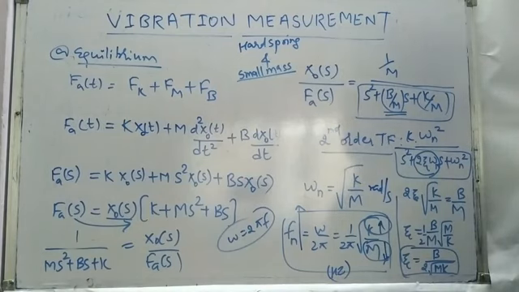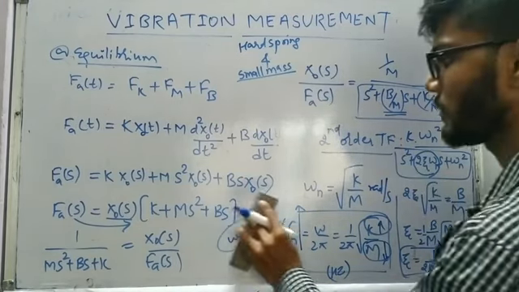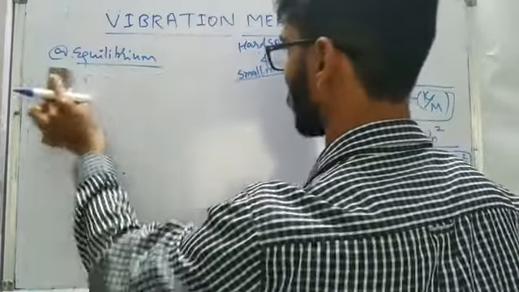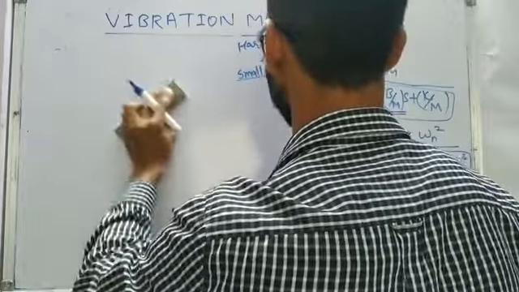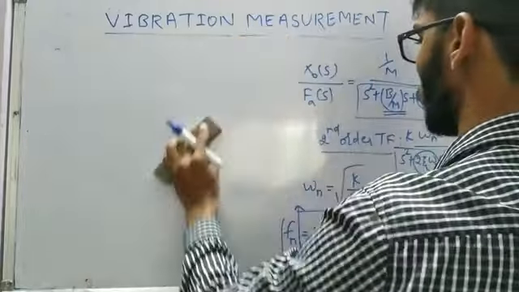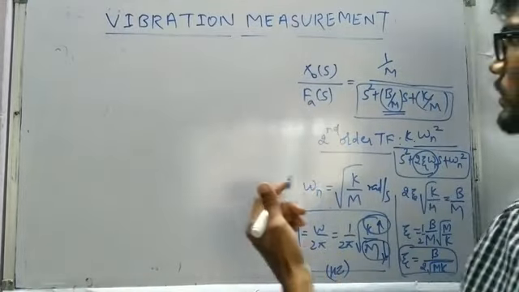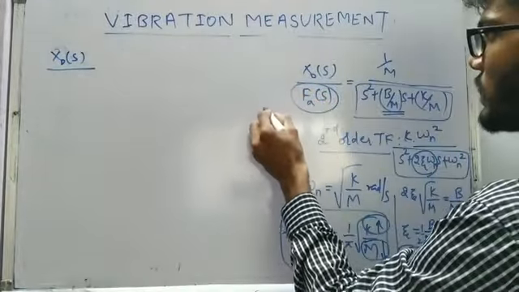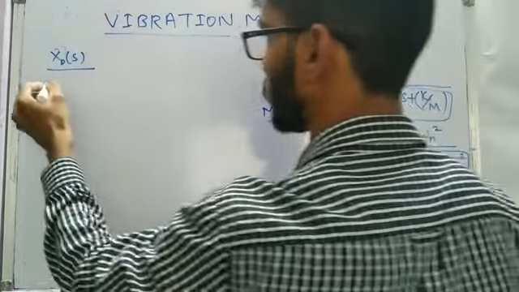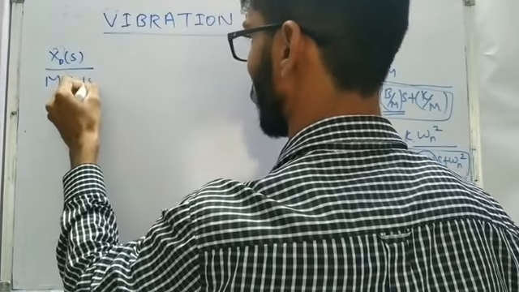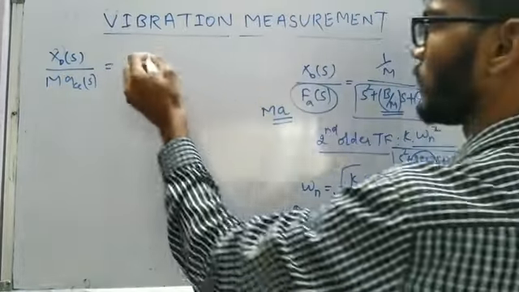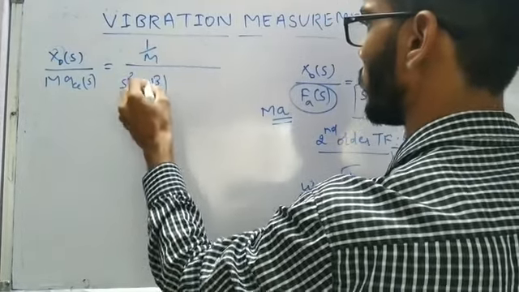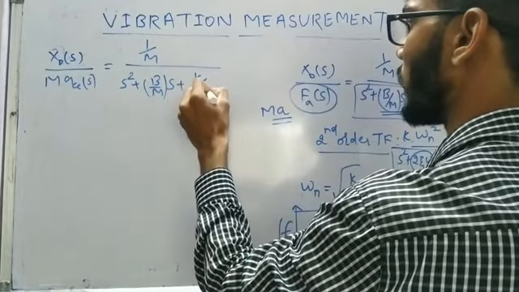That is the basic idea, and now we'll try to write this transfer function in terms of our acceleration input or displacement input, because now we have written the force input, but actually we were discussing the amplitude of vibration due to acceleration, displacement or velocity. So we write X₀(s), and the force due to acceleration can be written as ma. So this will be m times the acceleration input of s, equal to 1 by m s² plus b by m s plus k by m.